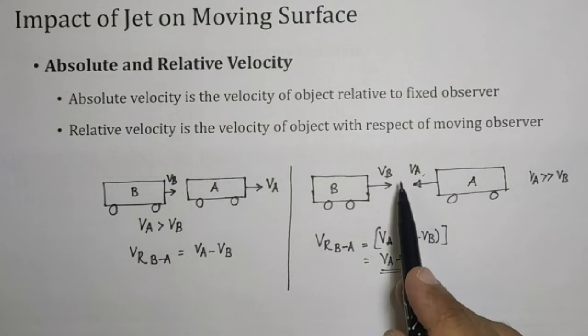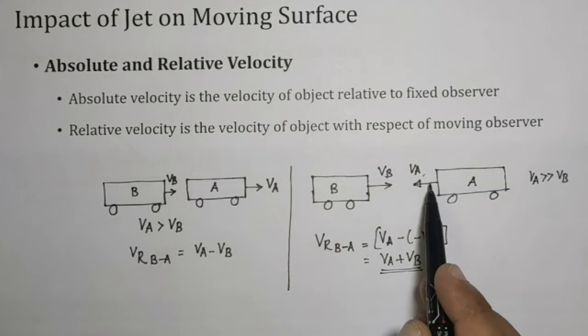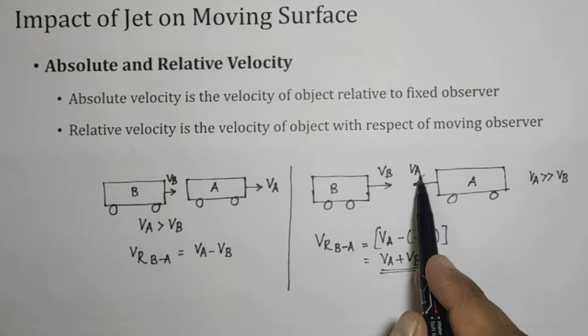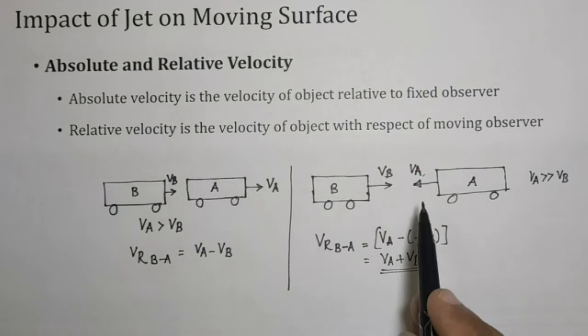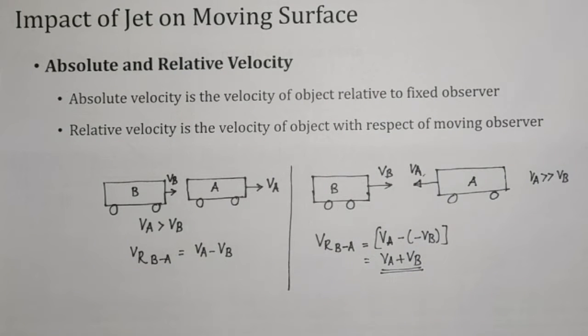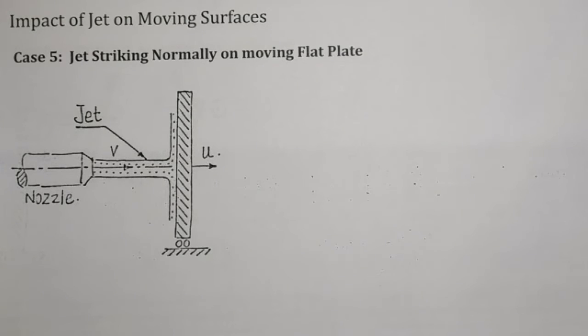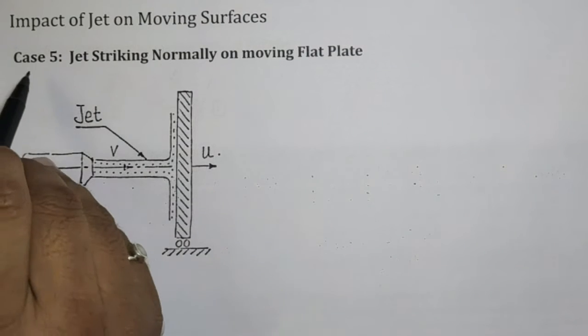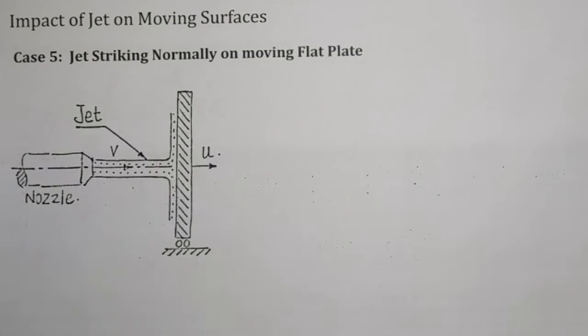Means he may observe that the bus is coming at a very high speed towards him. So this is the thing related to your relative velocity. Now relative velocity is a very important concept for our study, and we will see later how it is important. Now we will consider the first case, or we can say the fifth case, as per our previous discussion, that we are studying the impact of objects. We are going to study 13 different cases.